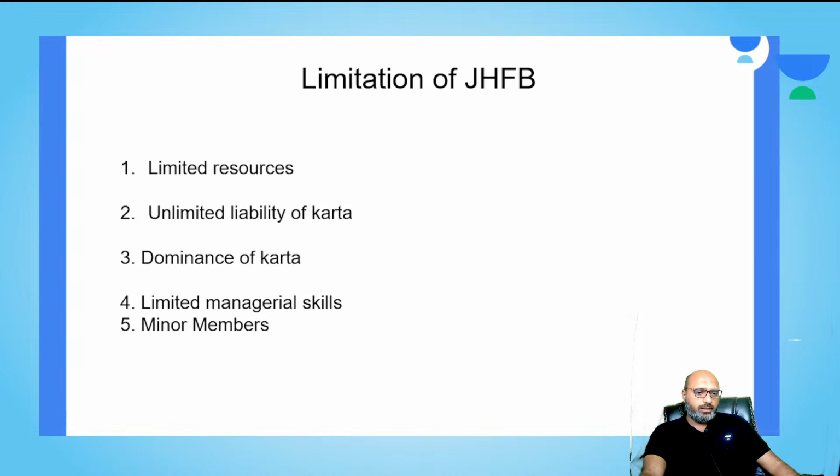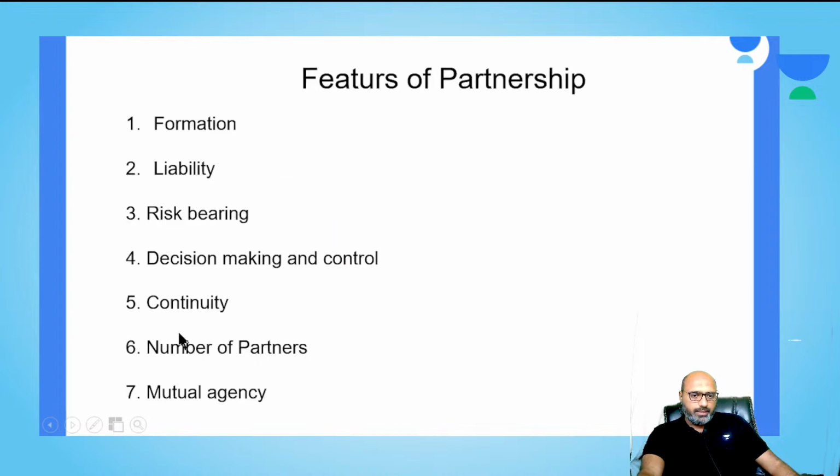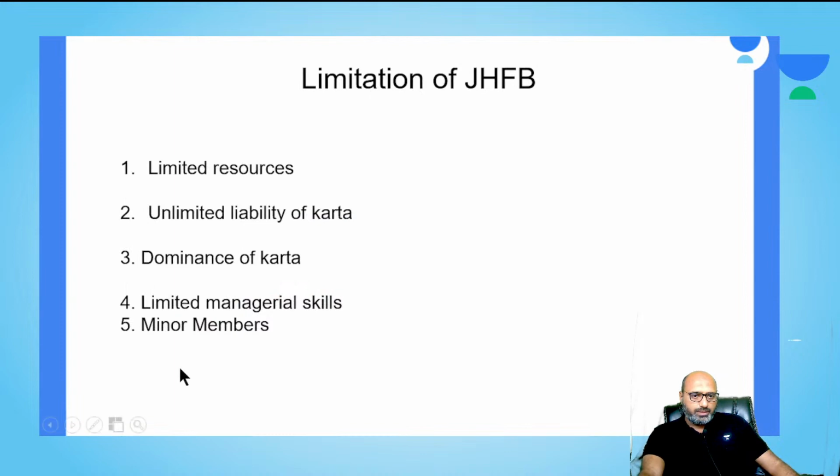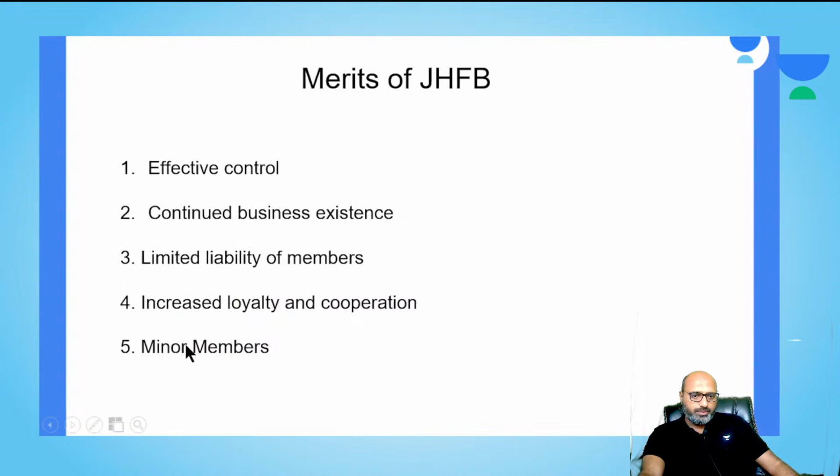I think the fifth point, minor membership, has come here by mistake; it is not a disadvantage. The slide has moved down here.